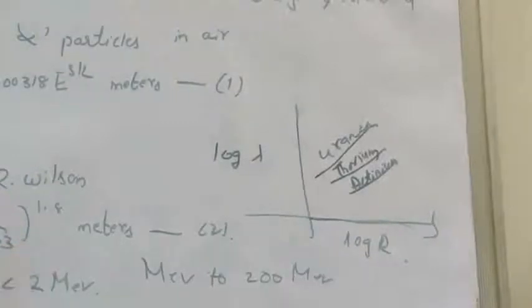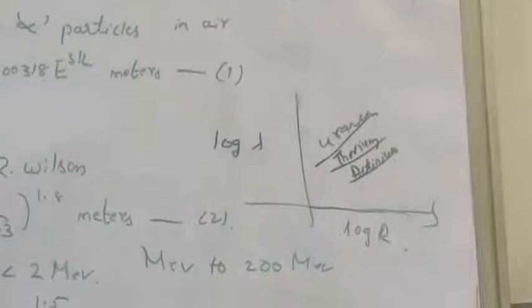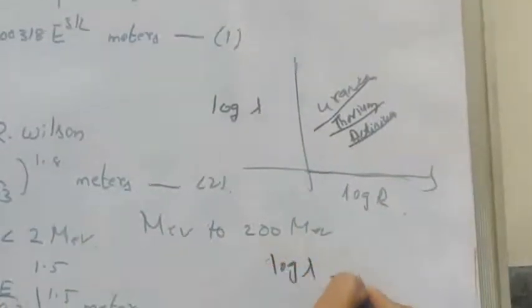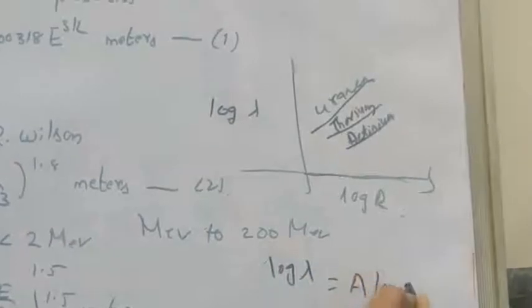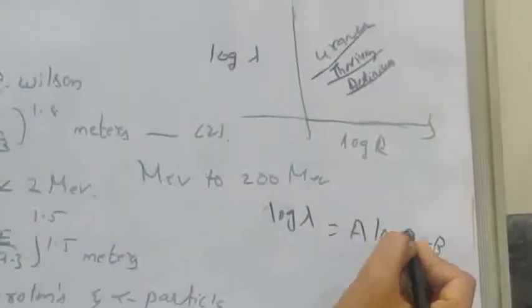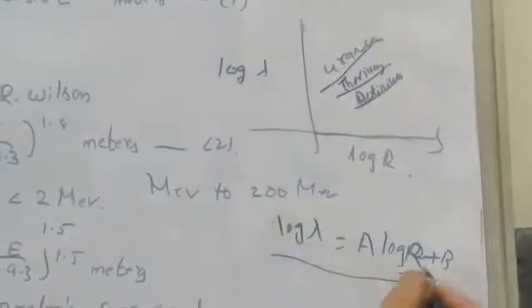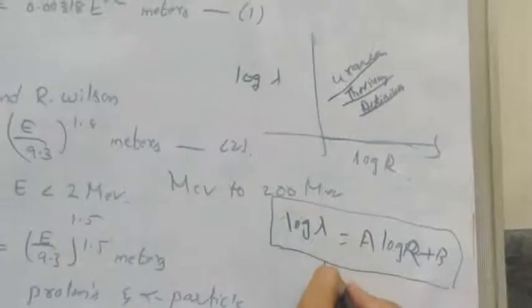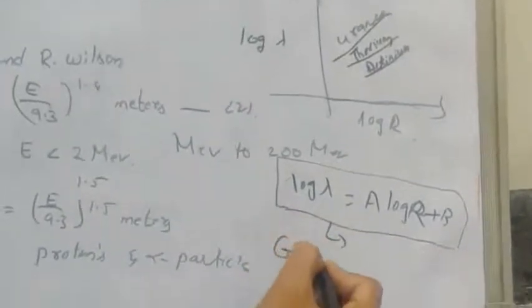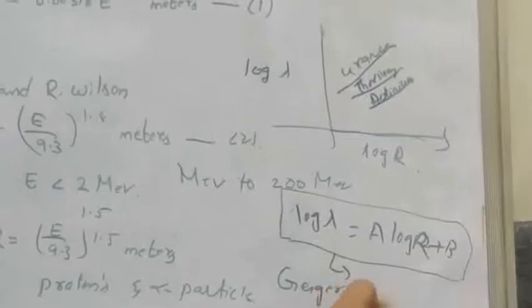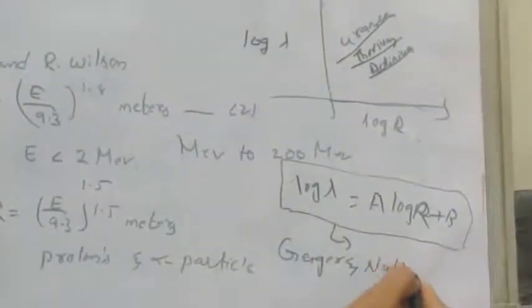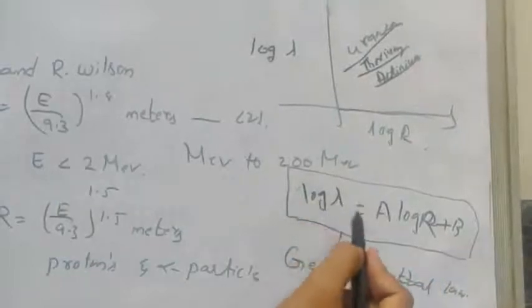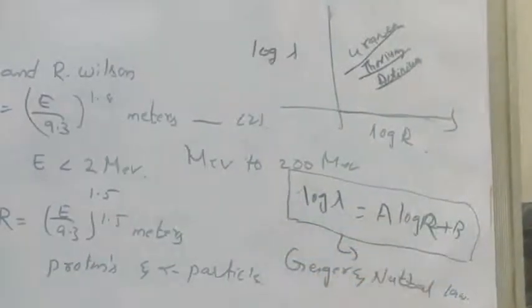According to them, it is given as log lambda is equal to A log R plus B. This expression is termed the Geiger-Nuttall law.